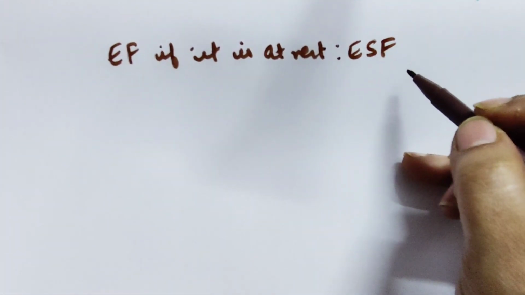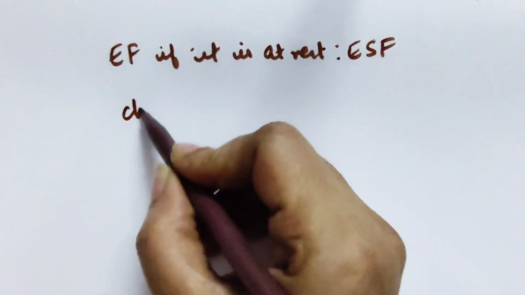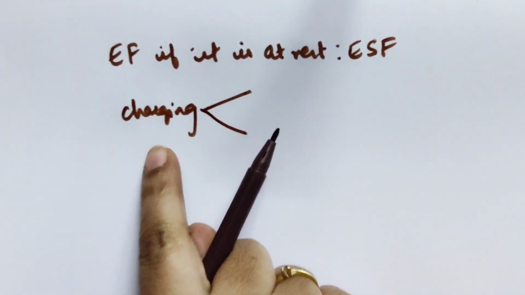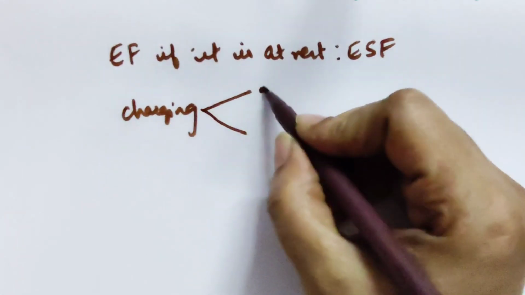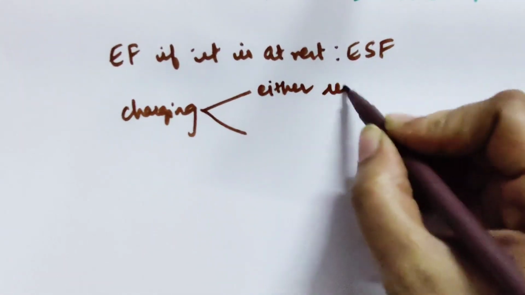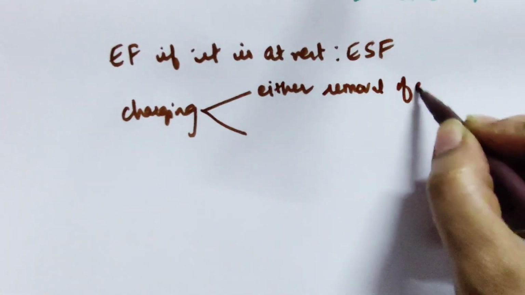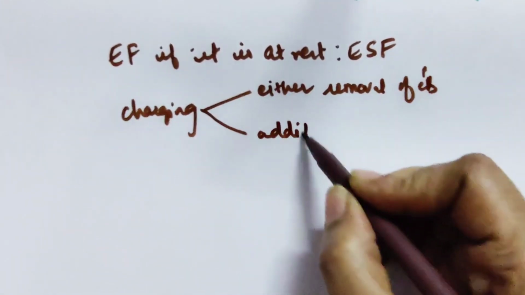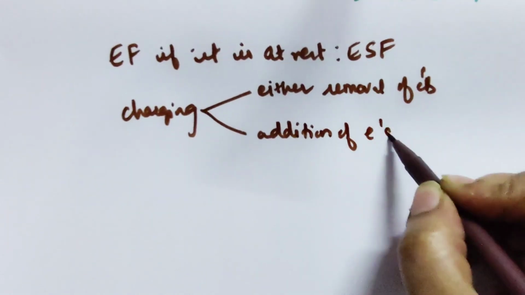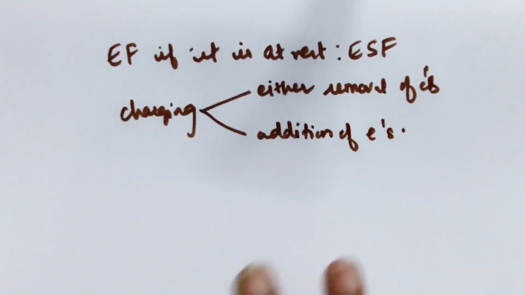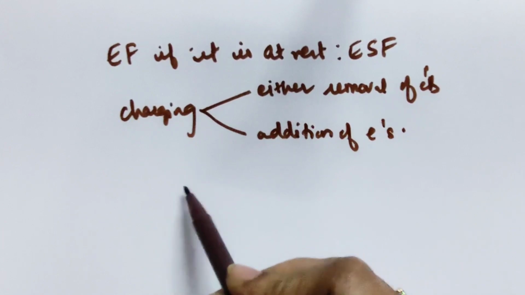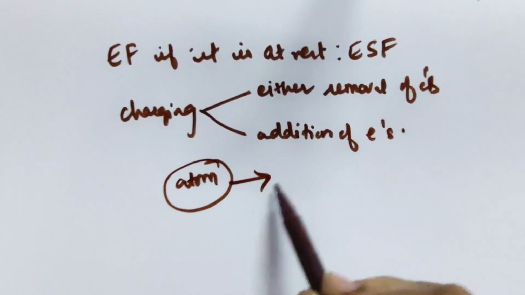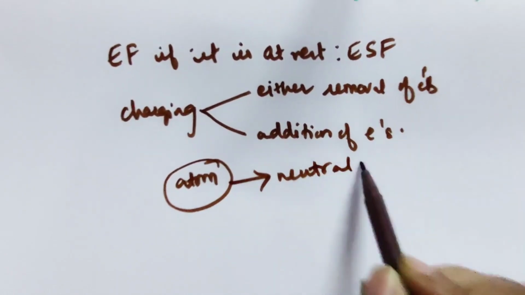Generally, if something is charging, there are two things going on: either removal of electrons or addition of electrons. Any atom is always neutral.